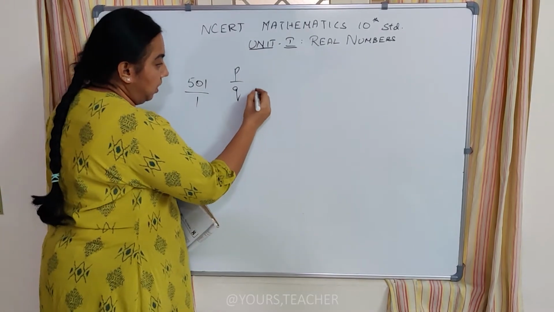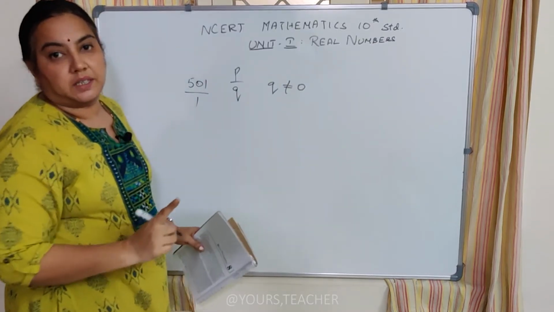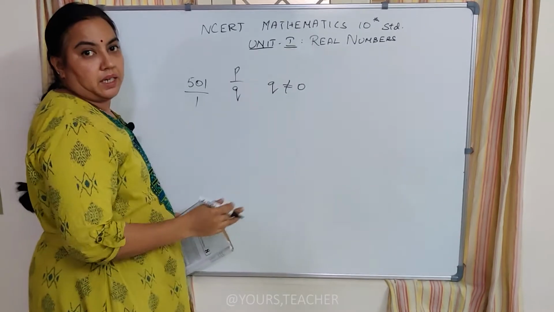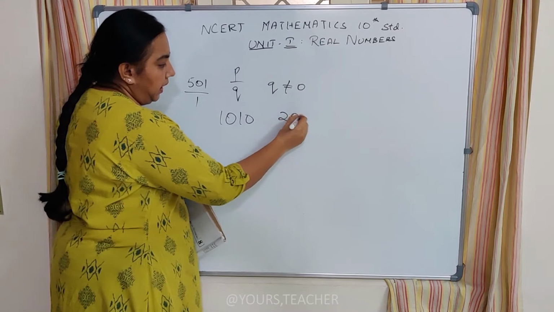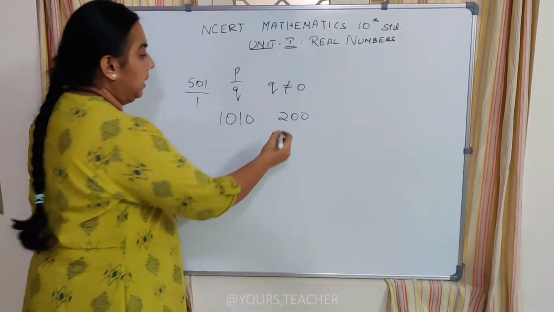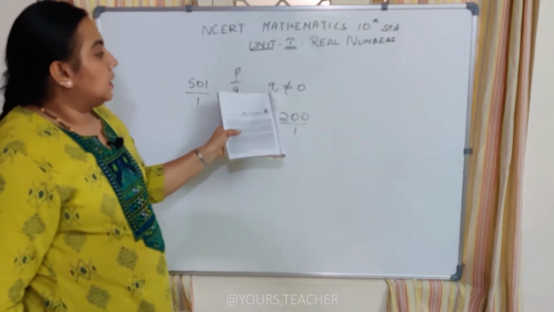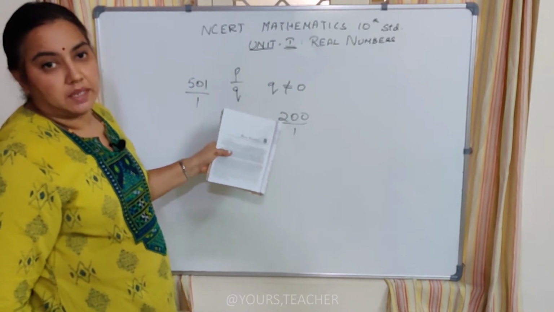This Q should not be equal to 0. That is the only condition. Whatever the number, 1010 or 200, it can be written as the number by 1, and since the denominator is not equal to 0, it becomes a real number.